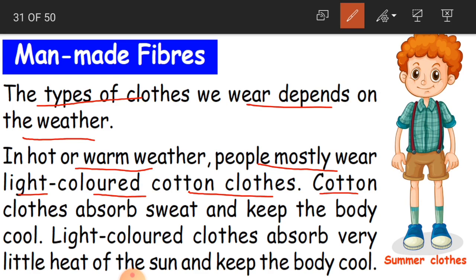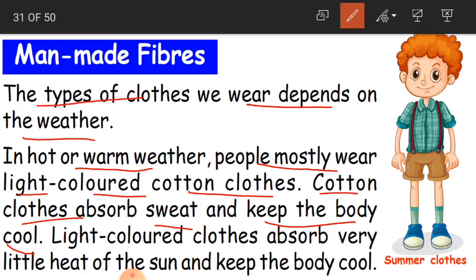Clear? And cotton clothes absorb sweat and keep the body cool. If you wear cotton clothes, they are going to absorb the sweat. Normally we use handkerchiefs. Why do we use handkerchiefs? To swipe the sweat. That handkerchief is also made of cotton cloth. Because it is cotton, it is easy for us to swipe the sweat.